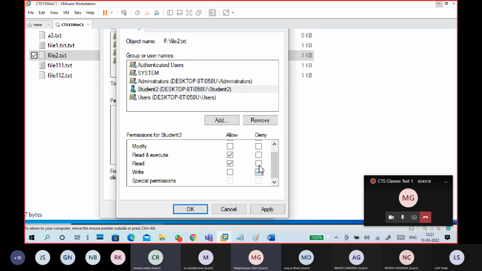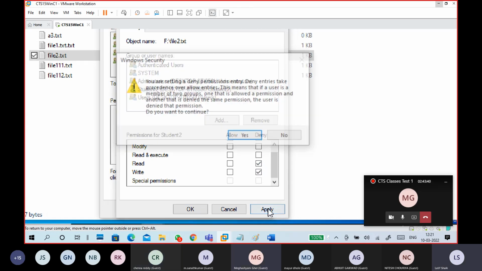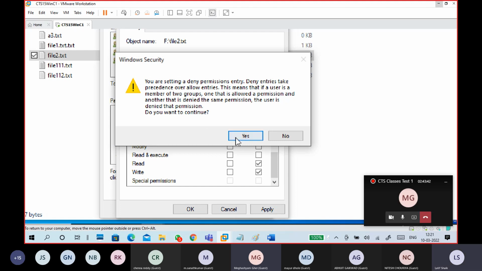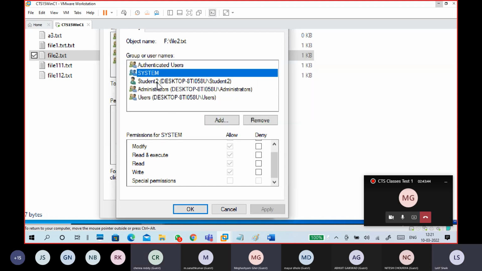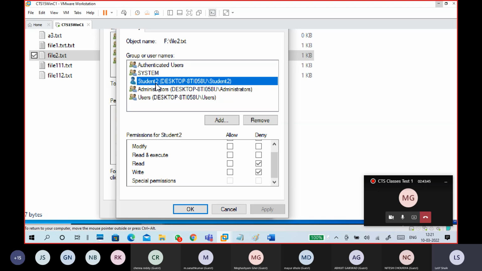Deny write and deny read. Read and write, both are deny. This is not required actually, but if you want, you can put it. Read and write, see, you can see read and write. Apply. Okay. So we are doing a verification again, compulsory.